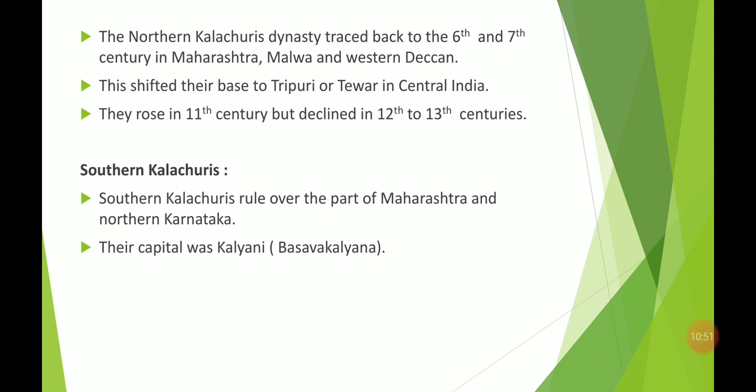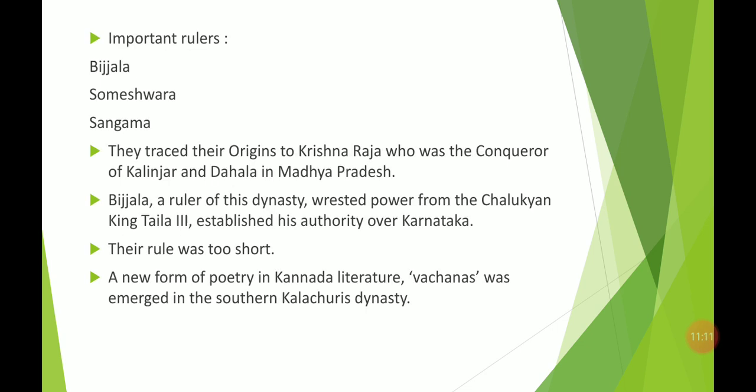The Southern Kalachuri was in most of the part of northern Karnataka and some part of Maharashtra, and their capital was Kalyani or Basav Kalyan. This was the capital of the Southern Kalachuri and is in the Karnataka state. Now let us see some of the important rulers during the Southern Kalachuris, like Bijal, Someshwar, Sangam. They were some of the important rulers of the Southern Kalachuri.